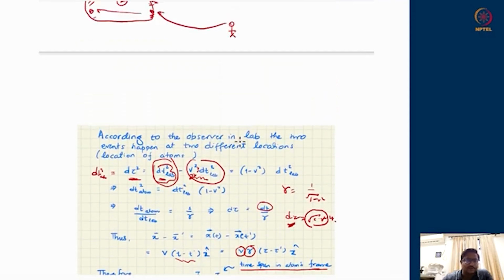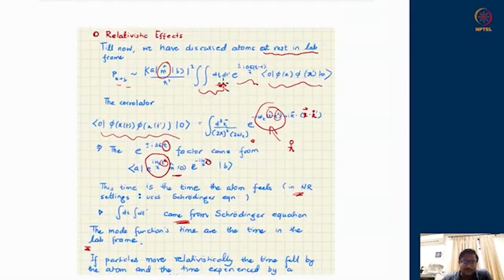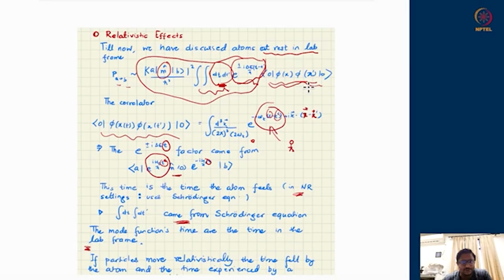Now, when we had written these integrations, for example, this m operator's exponent, the m operator's squeezing which has given rise to this exponential, these were coming from the Schrodinger equation. This portion was coming from the Schrodinger equation, and this portion was coming from the field theory as seen by the lab observer.